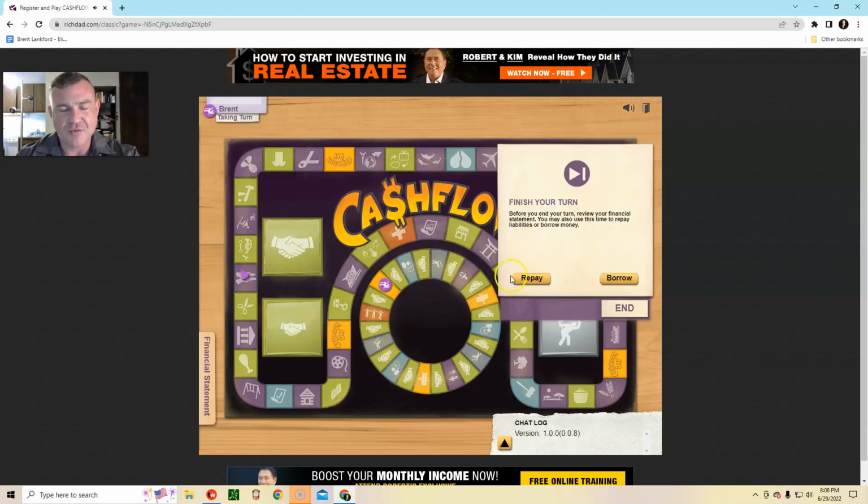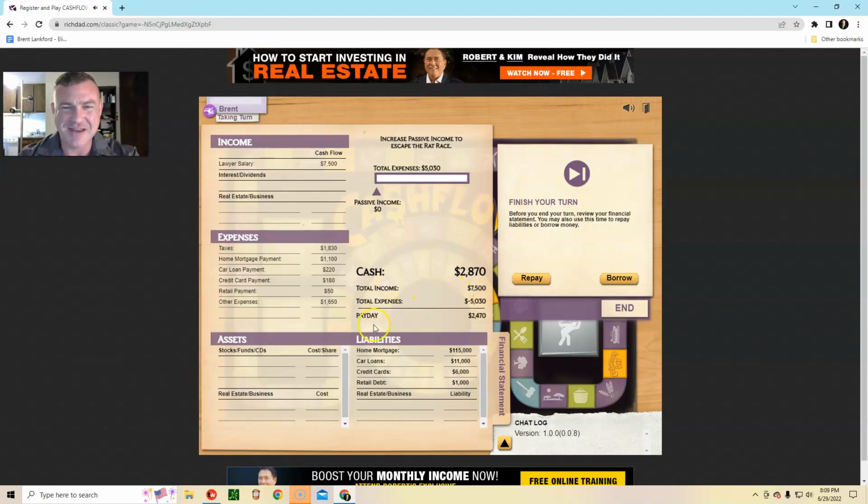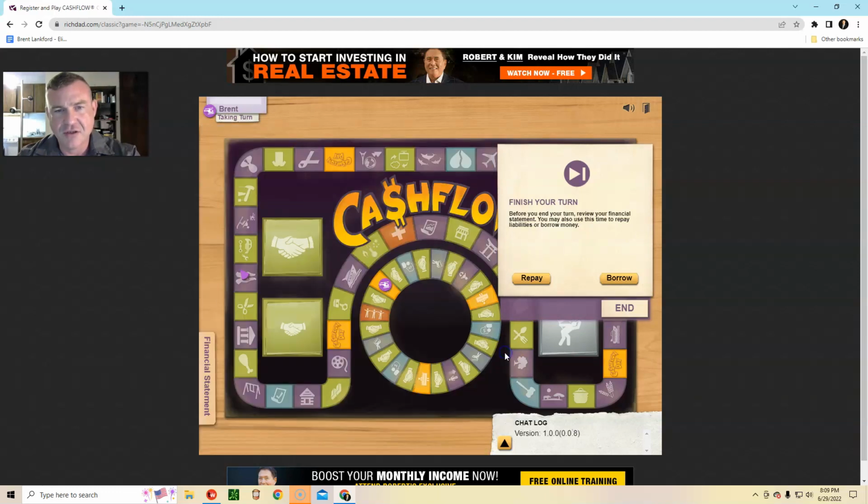All right, rolled, and that is the payday, or type of where I'm going to get this payday. It's like you're getting a paycheck. So now this is how much I get paid after my expenses. Total income minus expenses, which is reflected here, equals this. This is how much my net is, and this is how much cash I have on hand.